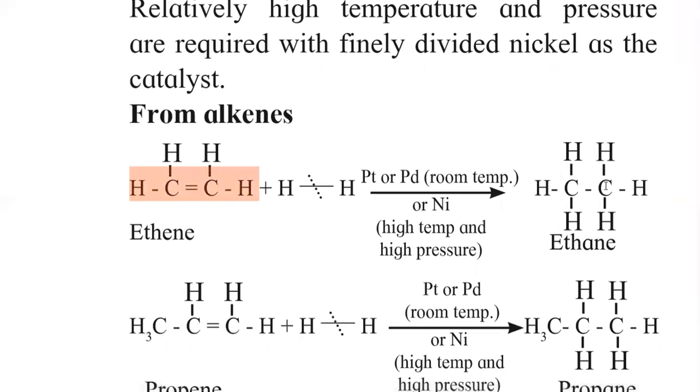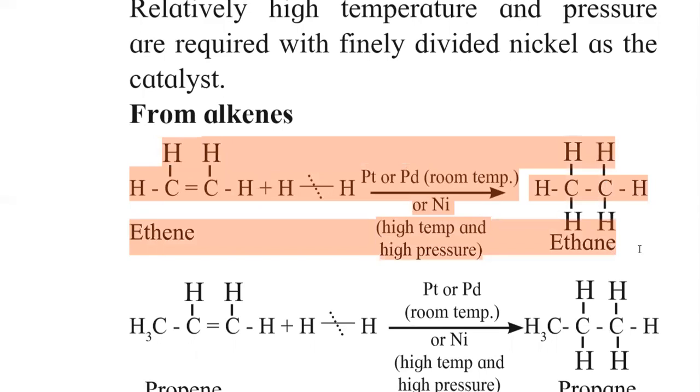This is CH2 double bond CH2, that is ethene. When hydrogen gas is added in the presence of platinum, palladium at room temperature, or nickel at high temperature and pressure, that gives a saturated compound, that is ethane.